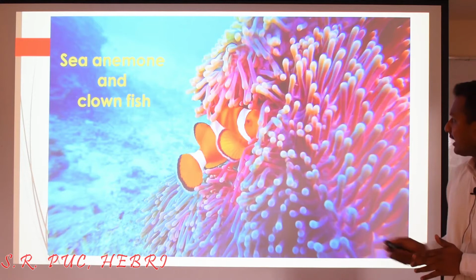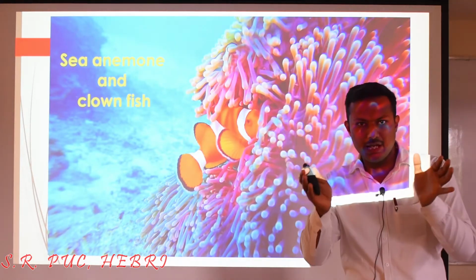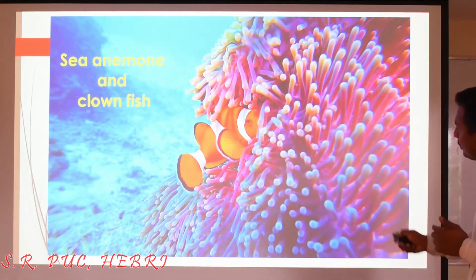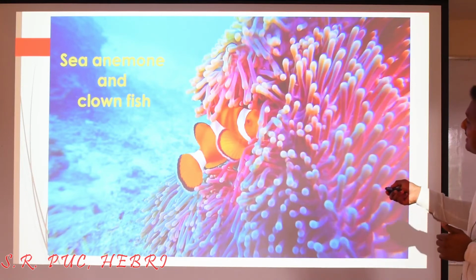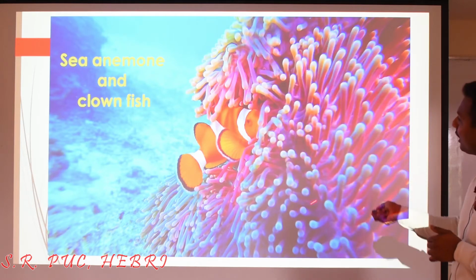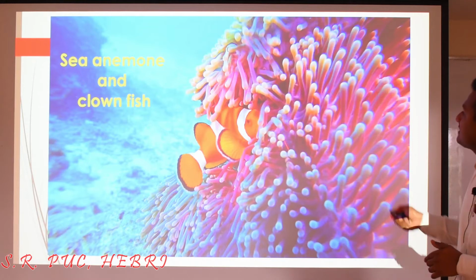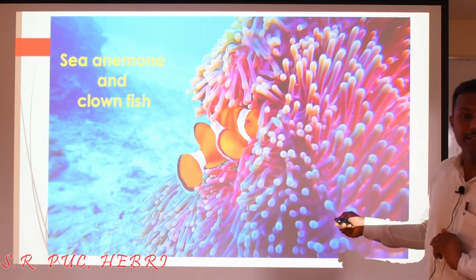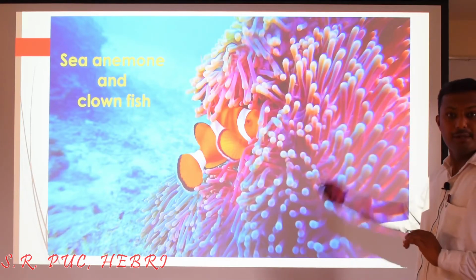Sea anemone gottide nimage. So sea anemones, coelenterates alli they will be usually having what? Tentacles anta nimage gottide, right? So these are the tentacles of the sea anemone, and this is a kind of fish called clownfish. It will reside on the body of, not in the body, but on the body of this sea anemone, but it tends to hide itself in these stinging tentacles. By doing so, the fish is protected from its predators. The fish is being protected from its predators.